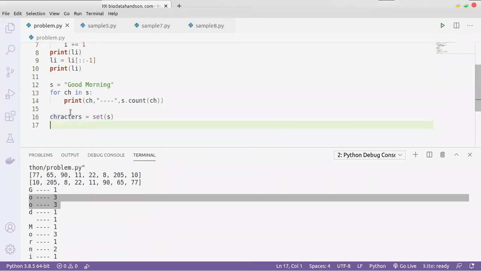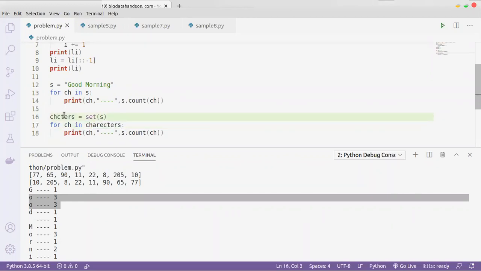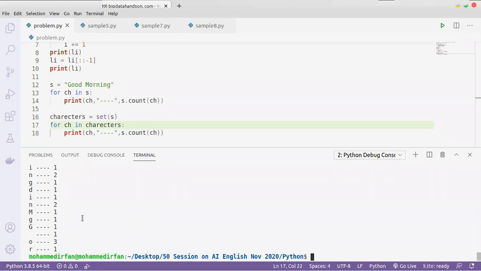So now we can iterate through this, the same two lines here: for ch in characters. Actually it is printed.